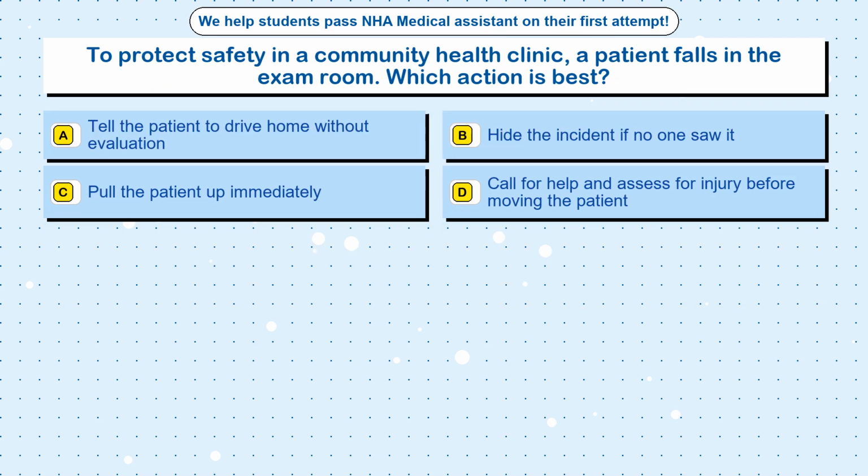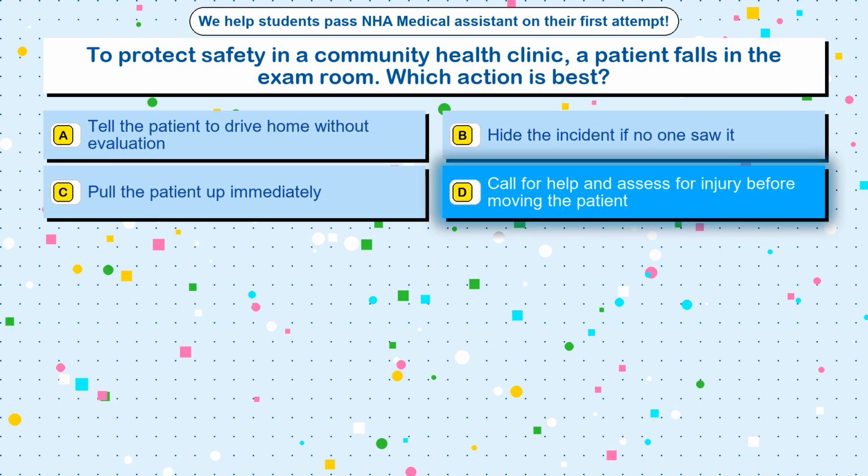Question 43. To protect safety in a community health clinic, a patient falls in the exam room. Which action is best? Option A, tell the patient to drive home without evaluation. Option B, hide the incident if no one saw it. Option C, pull the patient up immediately. Option D, call for help and assess for injury before moving the patient. The correct answer is option D, call for help and assess for injury before moving the patient.